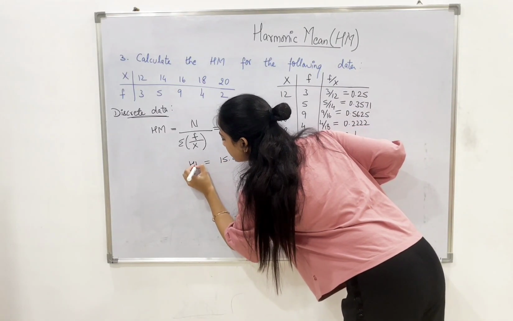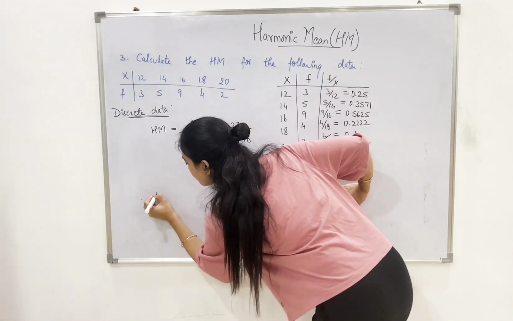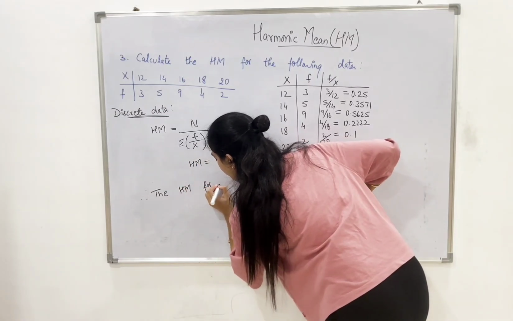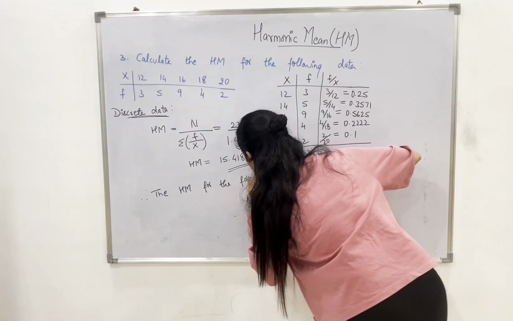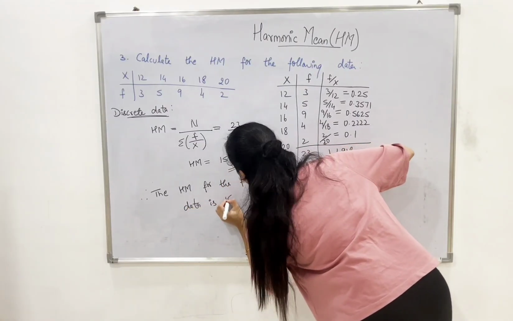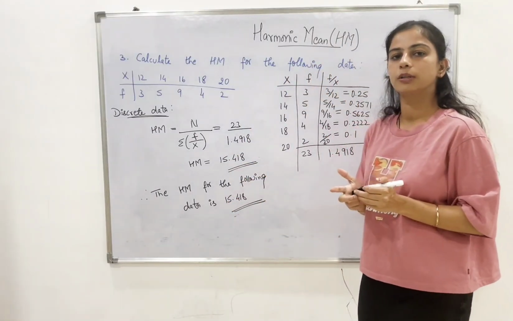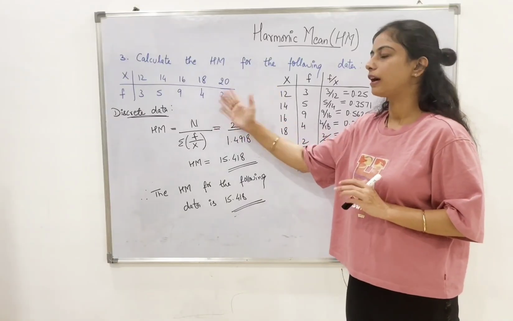So this is nothing but the harmonic mean. Now don't forget to write the conclusion, which is the harmonic mean for the following data is 15.418. So this is how we solve the question for discrete data when x and f values are given to us.